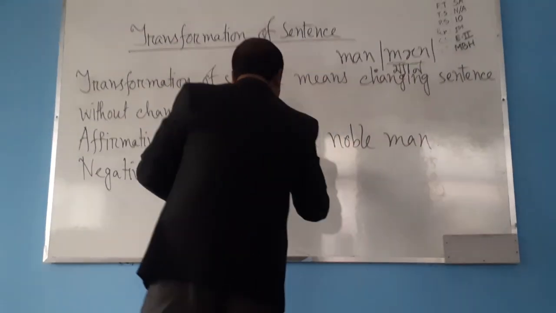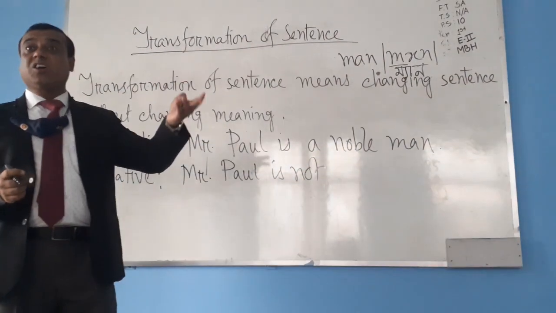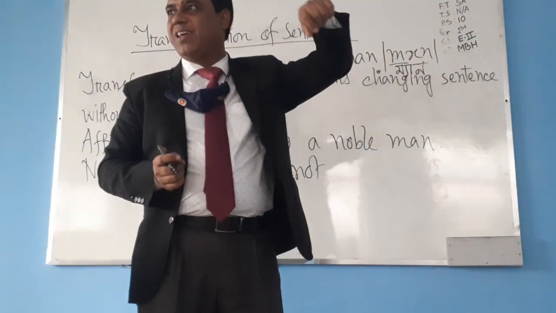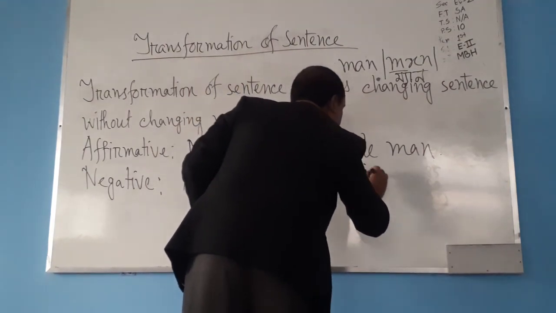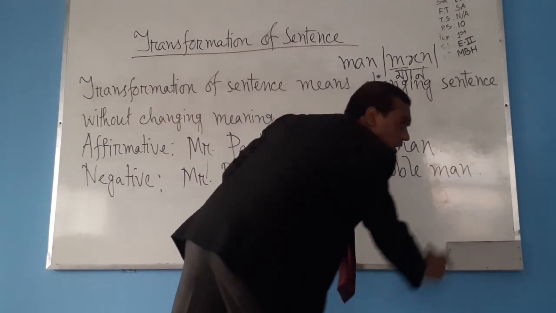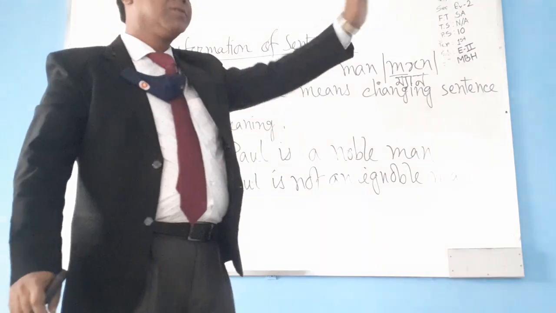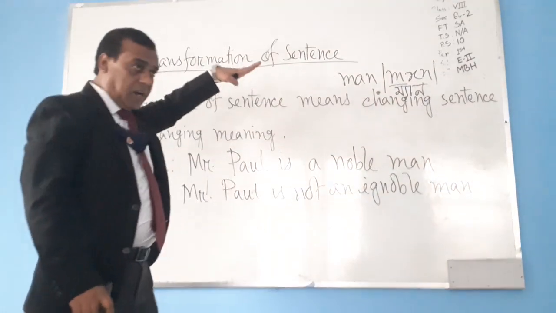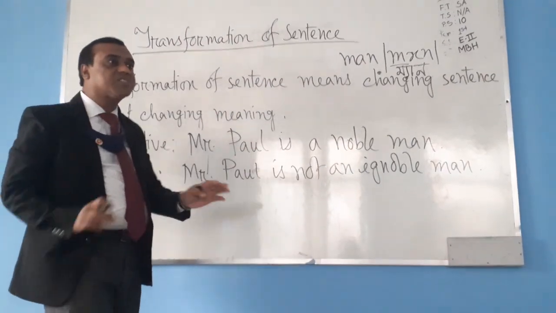Mr. Paul is not an article will be also changed. Isn't it? Ignoble. There is a vowel. Yes, Mr. Paul is not an ignoble man. Ignoble man. Clear? Everybody clear? 100% clear. Is there any doubt? No doubt. Okay. So, Mr. Paul is not an ignoble man. The meaning is same, but structure is different.